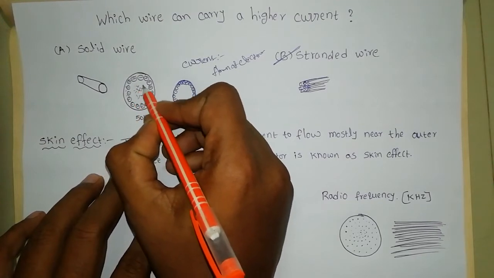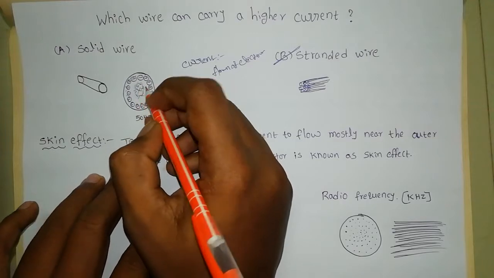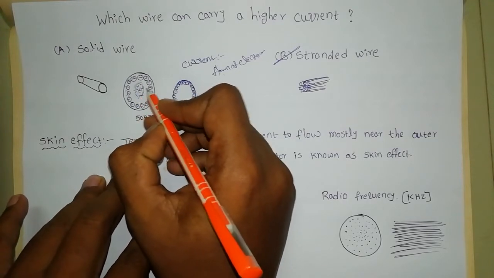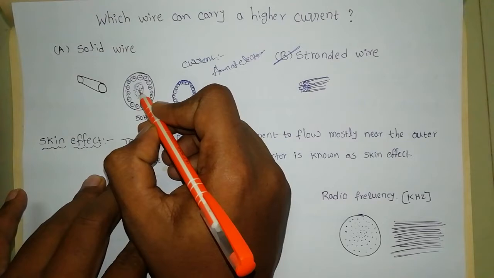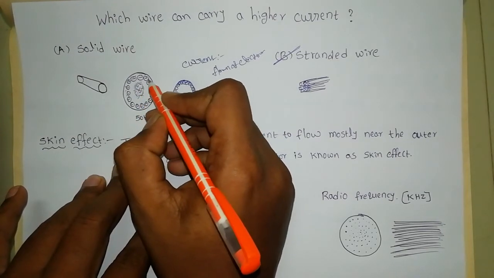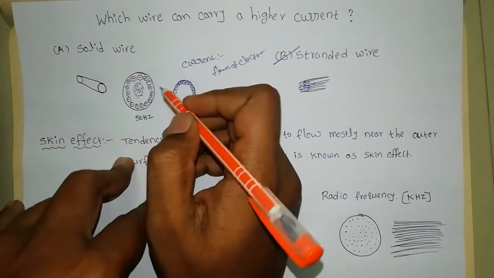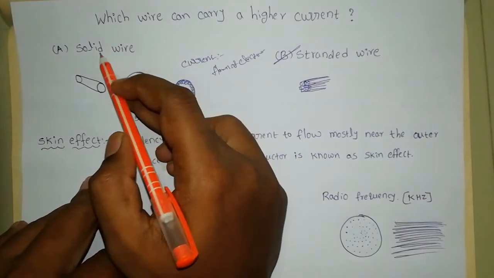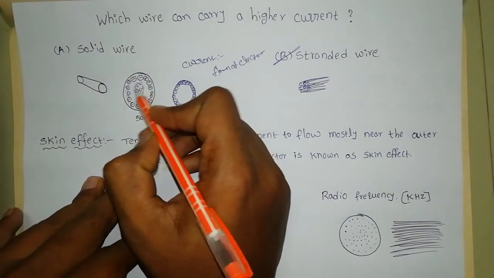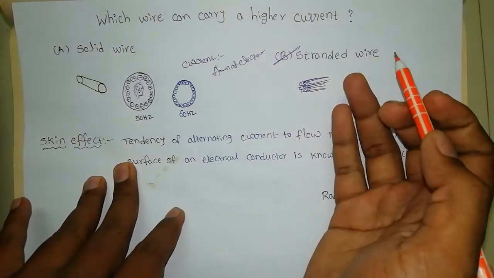This is also conductor part. This is a conductor part, but here no electrons have a tendency to go in this place. Only they are concentrating on the outer surface of the conductor. So that's why in this solid wire the electrons will flow very less compared to standard wire.